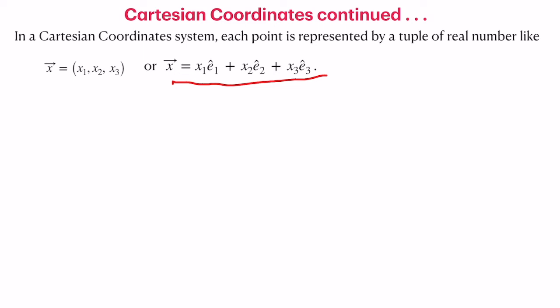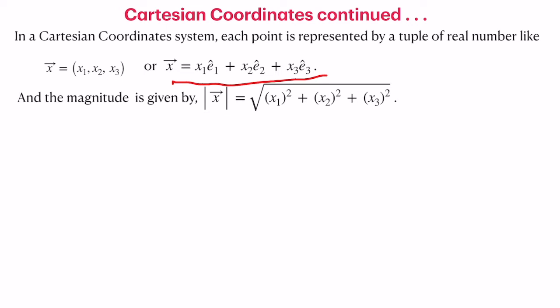Sometimes it is written as ex, ey, ez. For the convenience of further notation, we use numbers so that it can be easily generalized to an arbitrary number of degrees of freedom. Here the magnitude or length of the vector is also given in terms of the Euclidean distance, that is, the square of the distance is x1 squared plus x2 squared plus x3 squared. So this comes as a perfect square. That is the basic idea of the Euclidean distance.